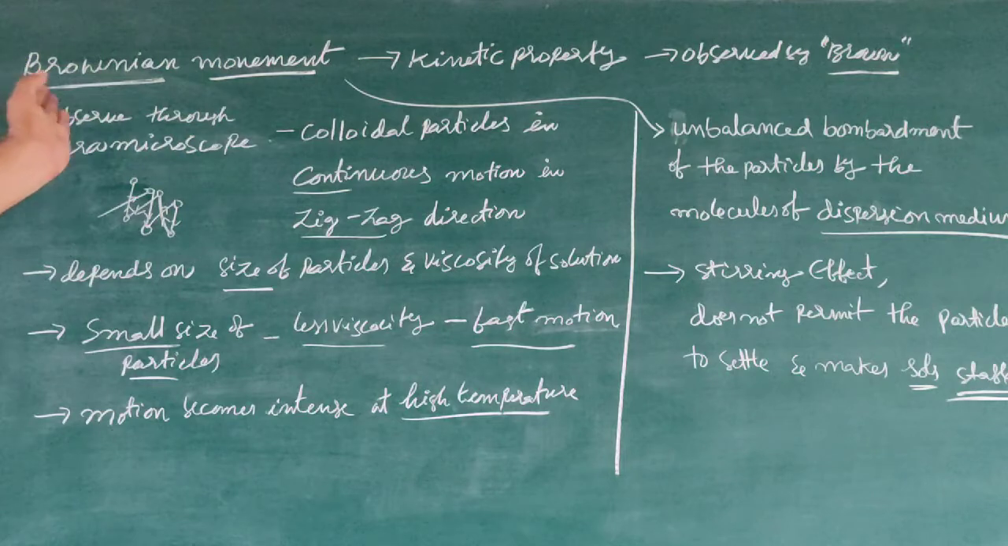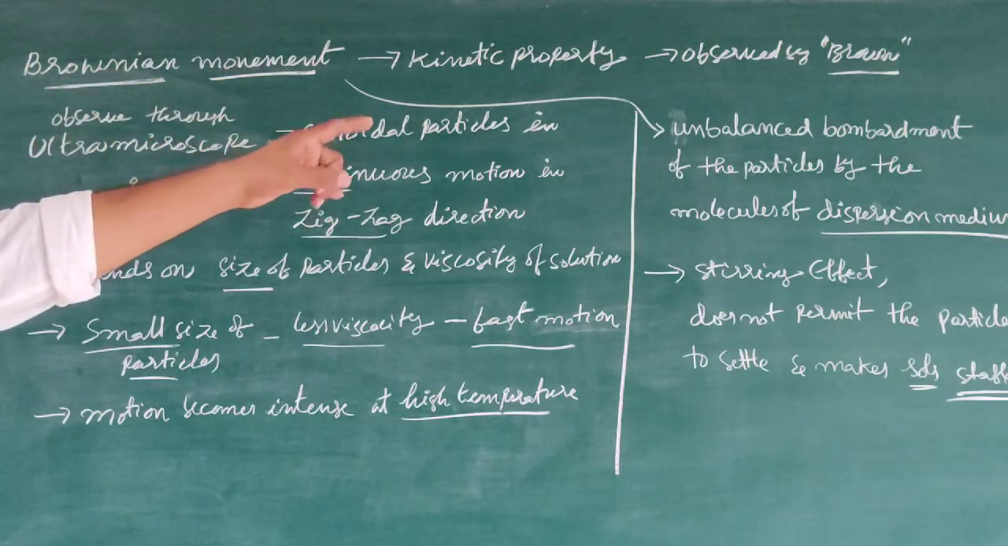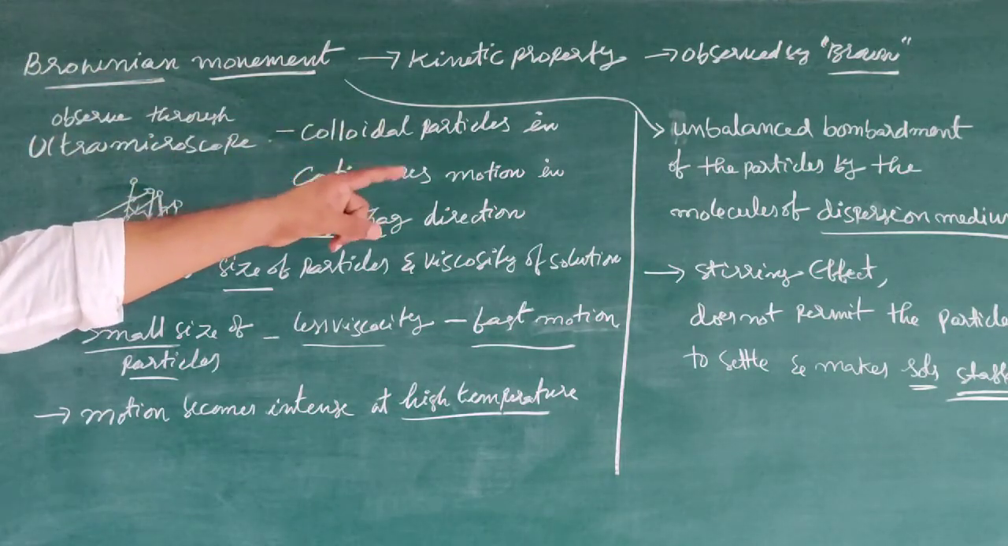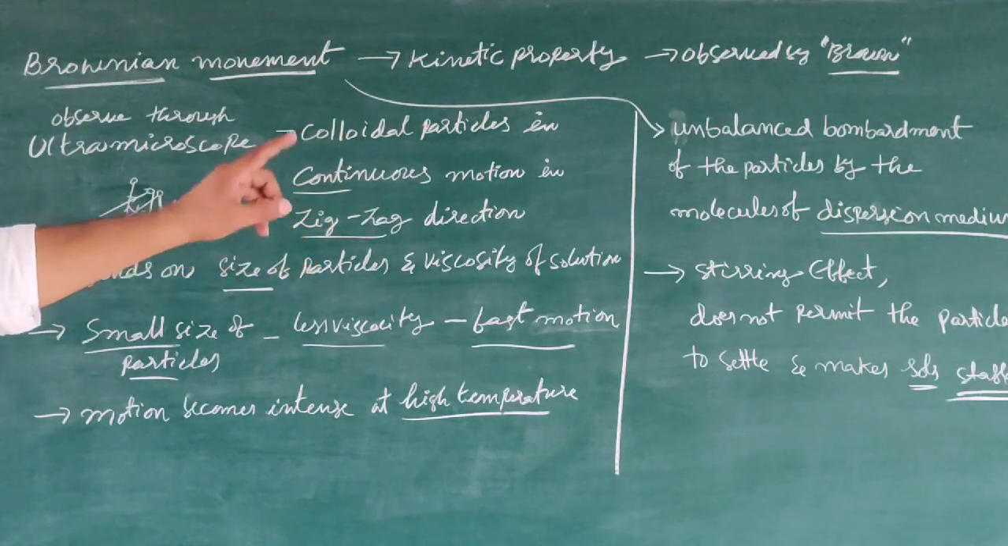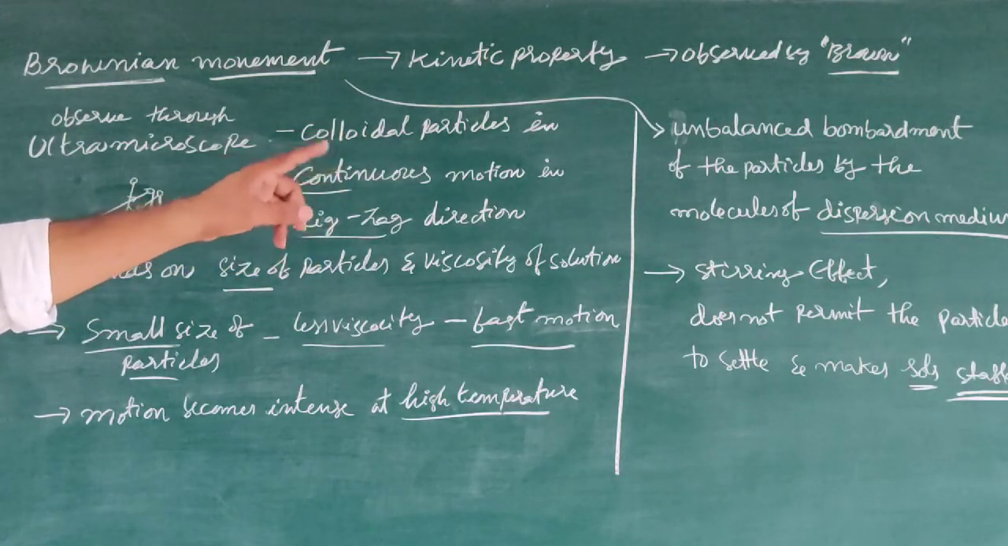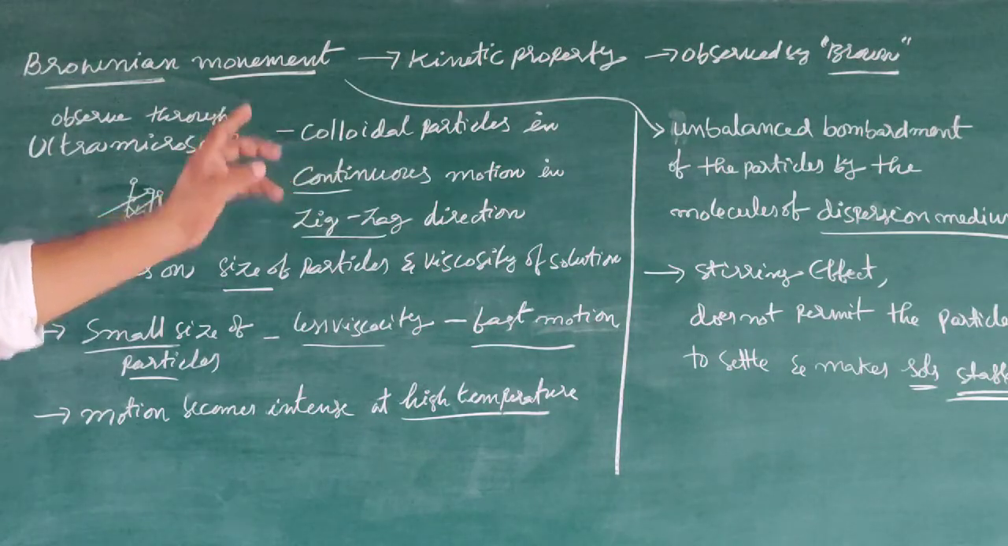What is the reason for the Brownian movement? Because of the unbalanced bombardment of the particles by the molecules of the dispersion medium.